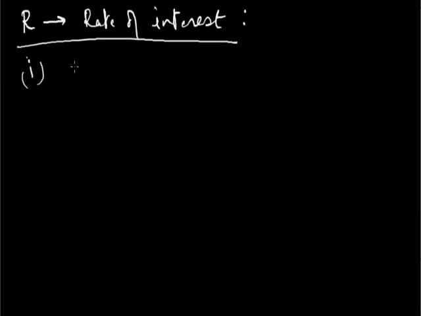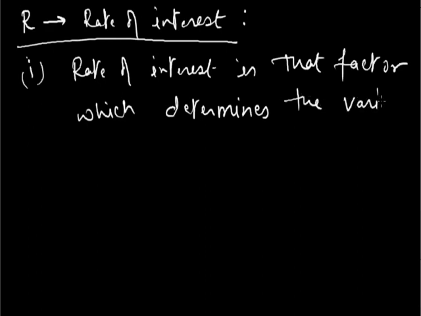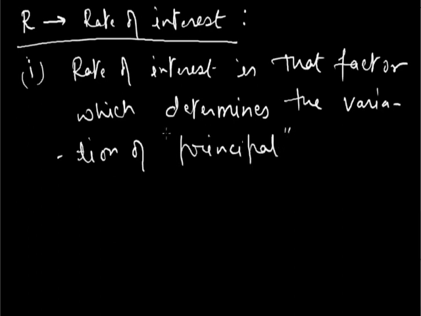Alright. Rate of interest is that factor which determines the variation of the principal sum of money, or just the principal. Here this principal is the initial amount of money which the borrower takes from the lender. So the rate of interest is the factor which determines the variation of principal in accordance to the passage of time.